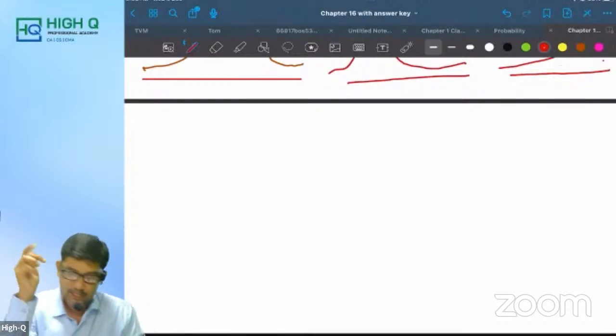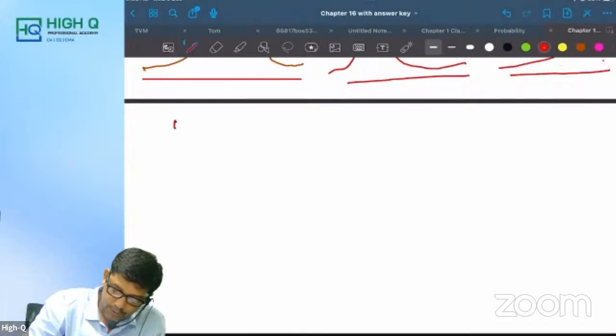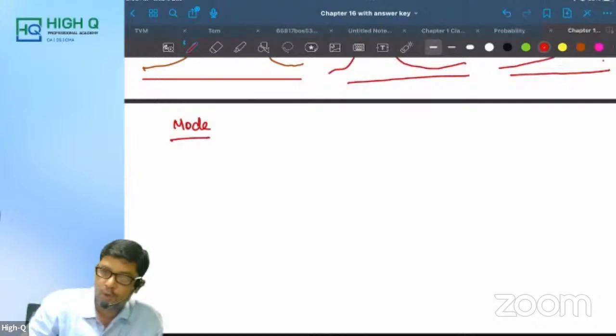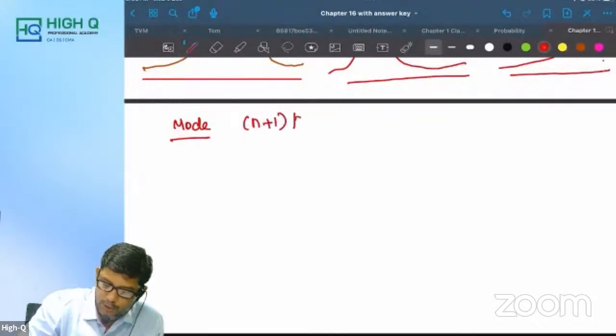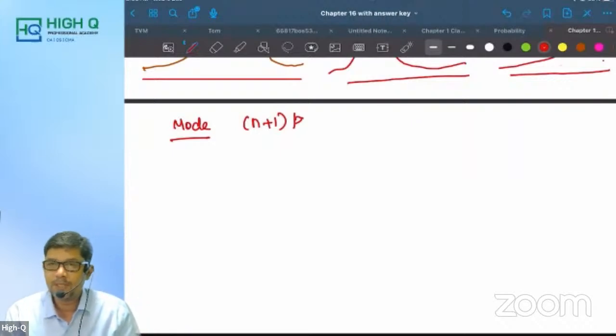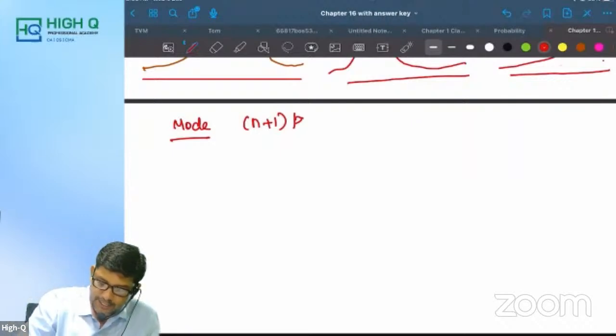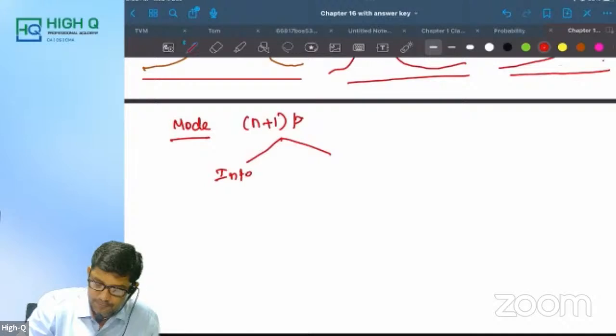Remember this. Next, another important MCQ, they can ask about the mode. Mode of a binomial distribution is (n plus 1) into p. This (n plus 1) into p can be an integer or a non-integer.